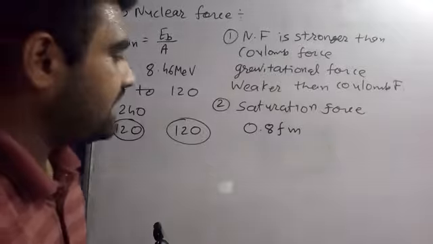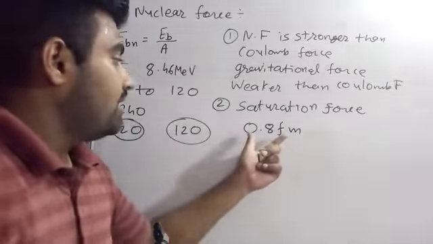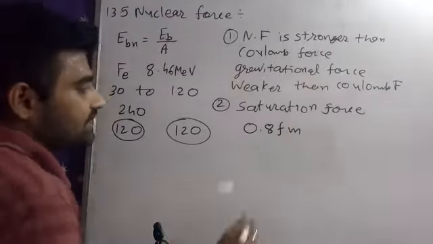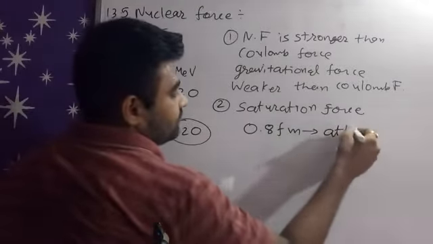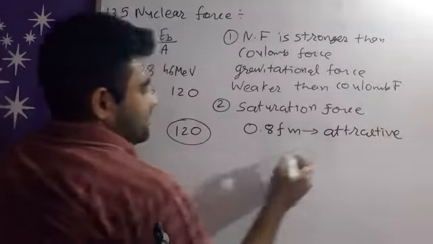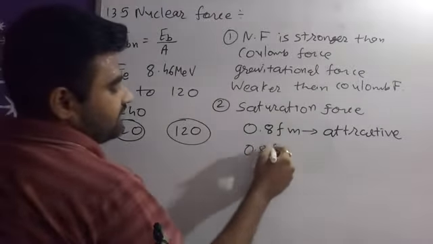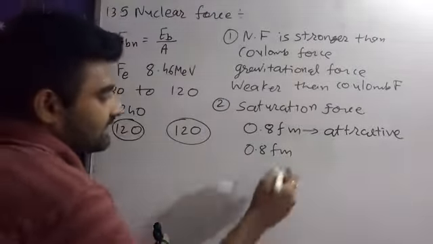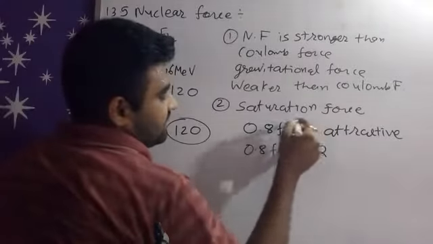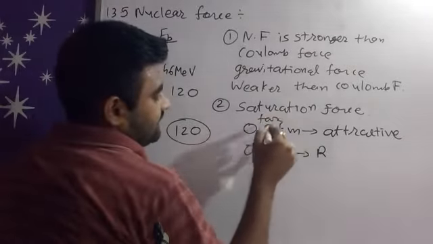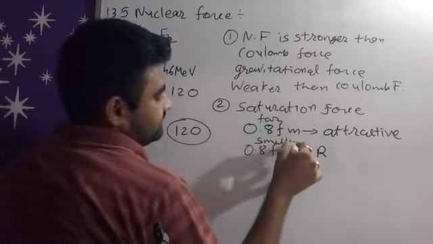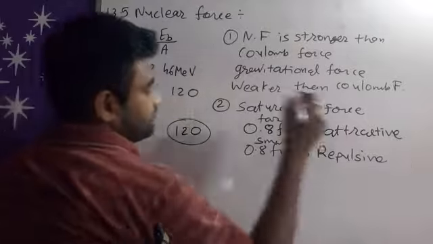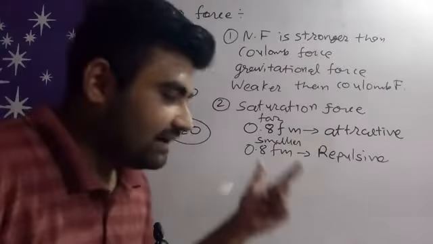If the distance between two particles is greater than 0.8 fermimeter, then there will be an attractive force. And if the distance is smaller than 0.8 fermimeter, then there will be a repulsive force. So here, far away, and here, smaller than, there will be a repulsive force, right? So that is the second characteristic of nuclear force.